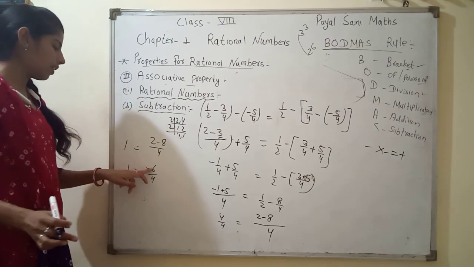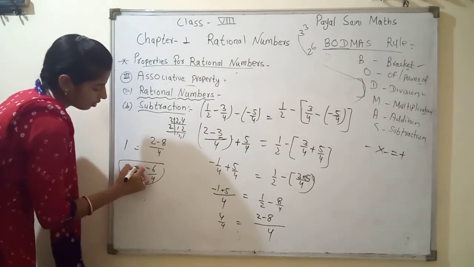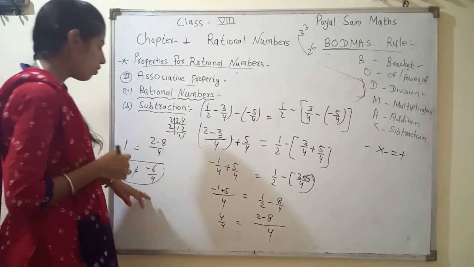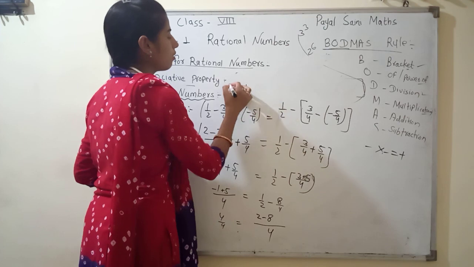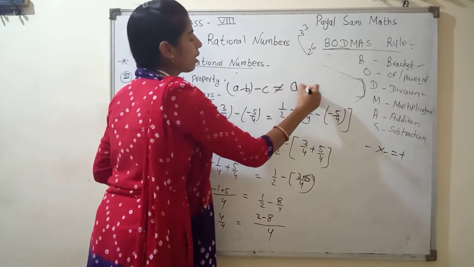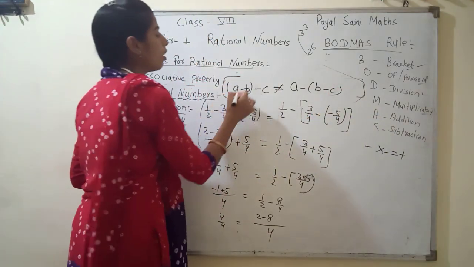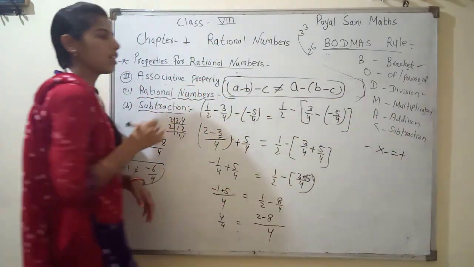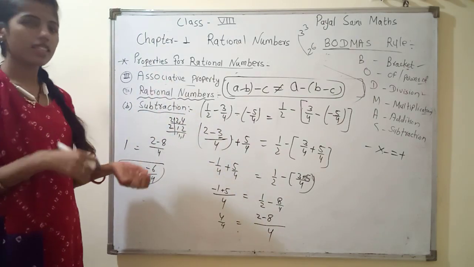Then we can say the left hand side and right hand side answers are not equal. So what do we say here? We say a minus b bracket c is not equal to a minus bracket of b minus c. It is not equal. For rational numbers, subtraction is not verified under the associative property.